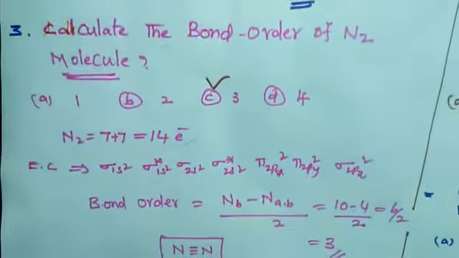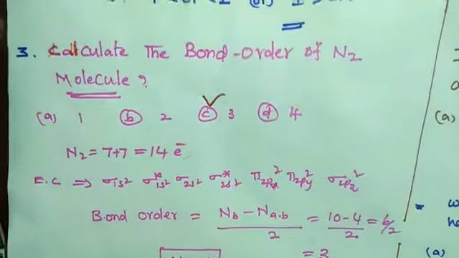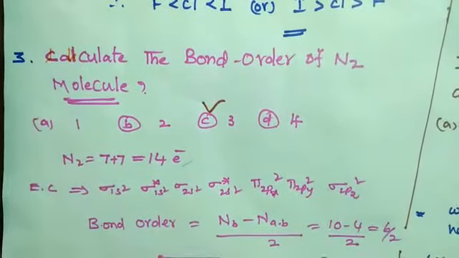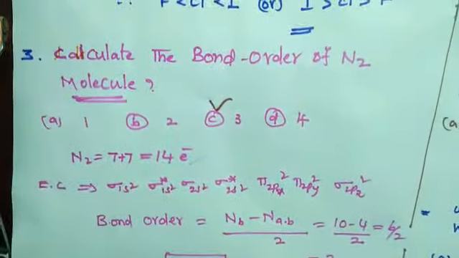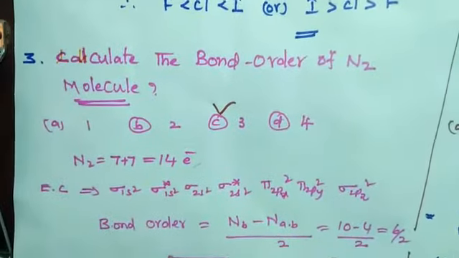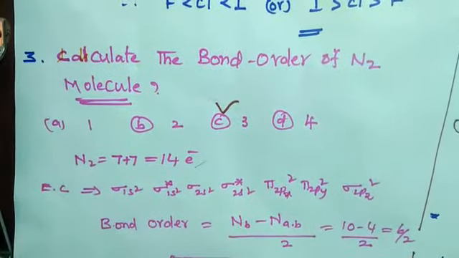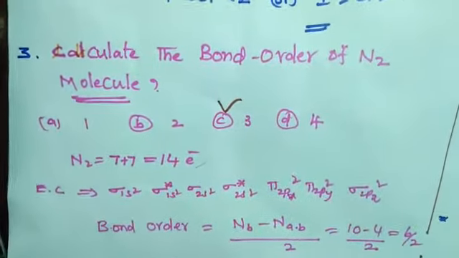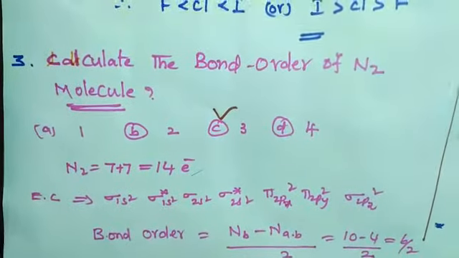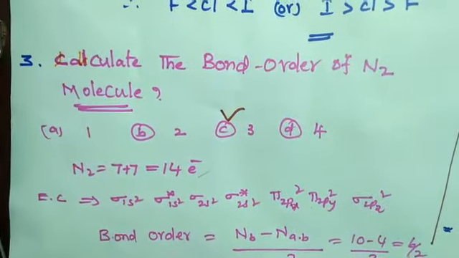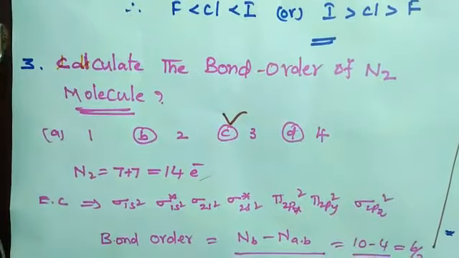So, another important model. Calculate the bond order of the nitrogen molecule. Friends, generally, the bond order of the nitrogen molecule or any molecule is calculated by using molecular orbital theory. Now, you can calculate the bond order of nitrogen.